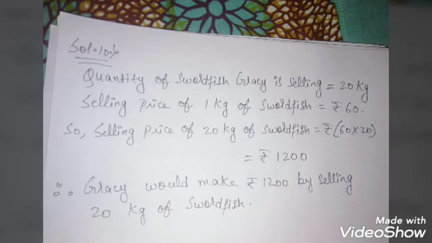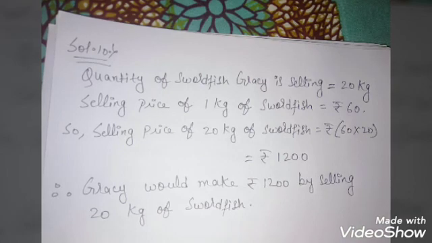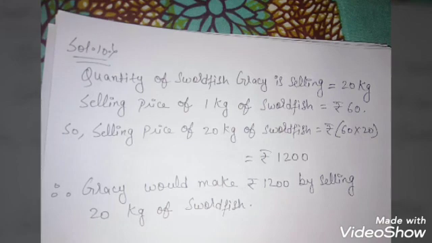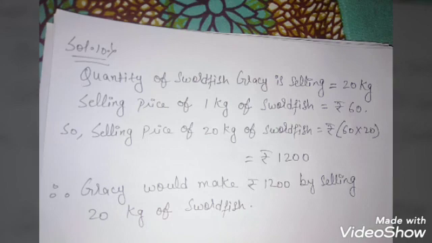And why are we multiplying 60 into 20? Because we are going to find out the price of 20 kg of swordfish. That's why we will get the answer 1200. Therefore, Gracie would make 1200 by selling 20 kg of swordfish. So, in this question, we have found out the price for 20 kg of swordfish because the price of 1 kg was already given. That's why it became easier for us to find out.